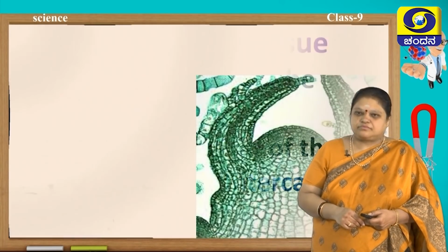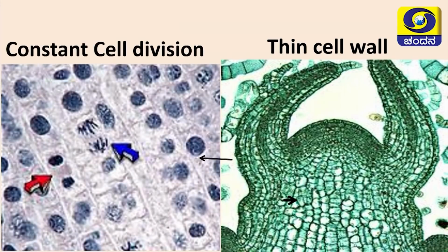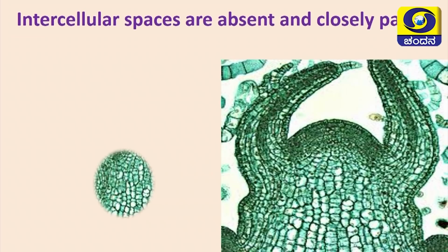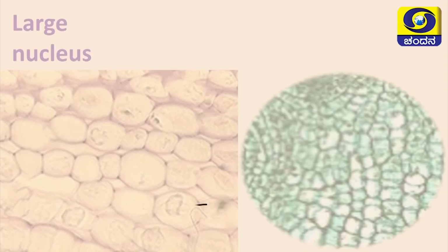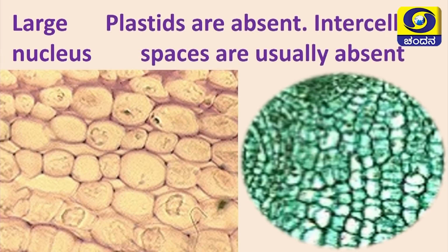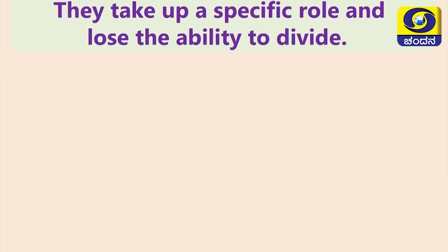Now, we will come to the properties, how they are present. So, this meristematic tissue has a thin cell wall, it constantly undergoes cell division, then it is compactly arranged, it is closely packed, there are no intercellular spaces between, and it has a large nucleus and plastids or several specialized organs are absent. So, these are some of the properties of meristematic tissue.